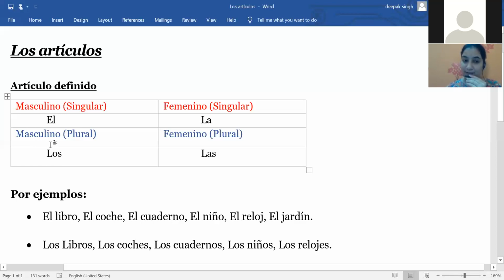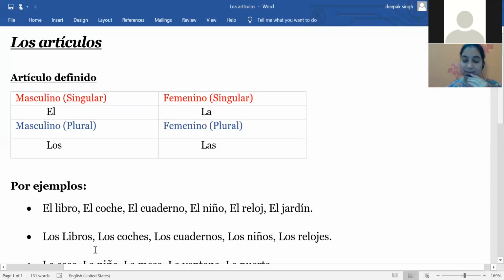So when we are talking about any particular thing, but in the plural form, we have to use los. So that will be masculino plural. The article masculino plural, los. Then after that, again we have some examples. So as you can see, if I'm using los libros